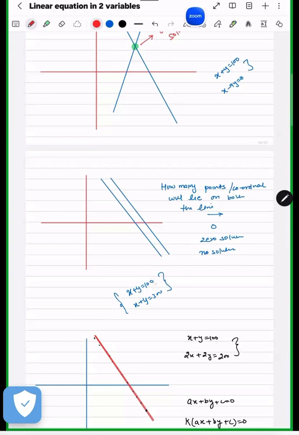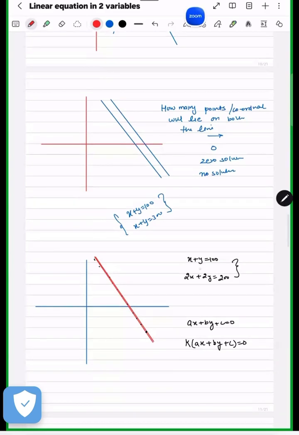Now in terms of equation, for example, I'm saying I bought one pen and one pencil for 100 rupees. Now I'm saying I bought one pen and one pencil for 300 rupees. You will say it is not possible that one time you are giving 100 rupees and the other time 300 rupees. So that is the scenario in which it is not possible.